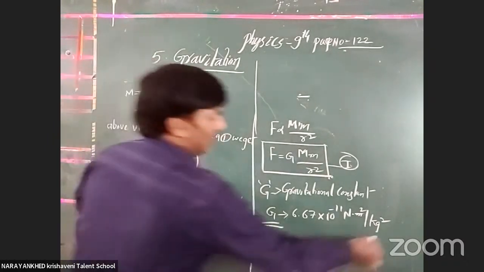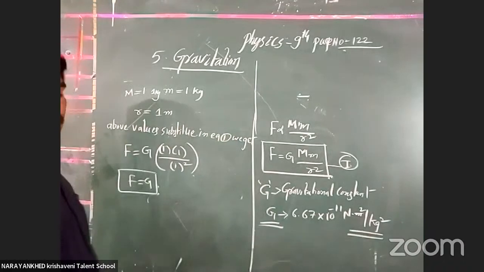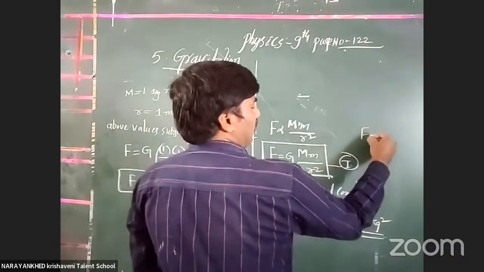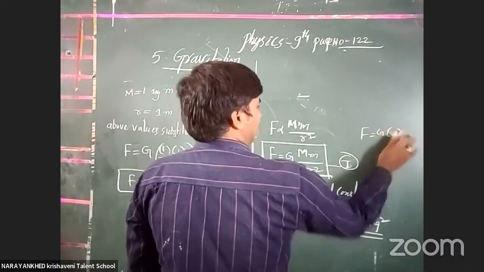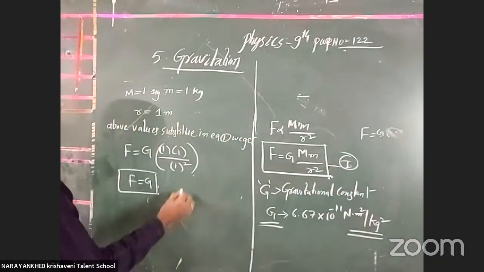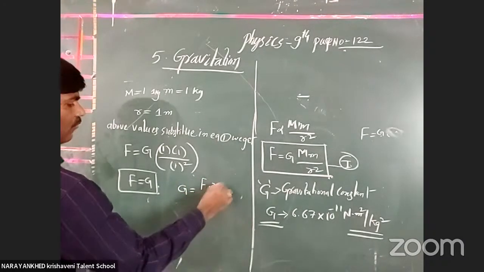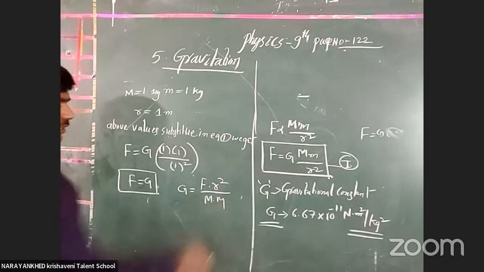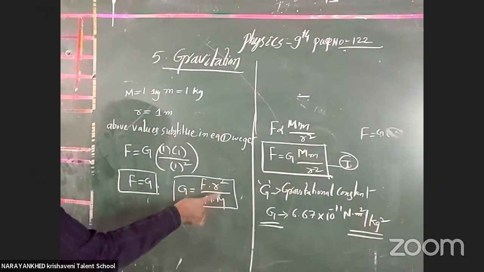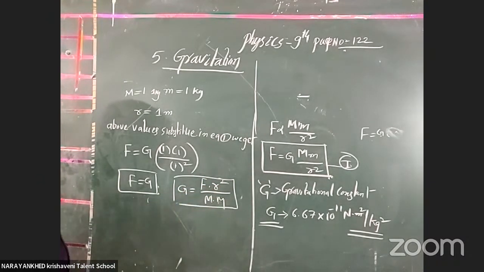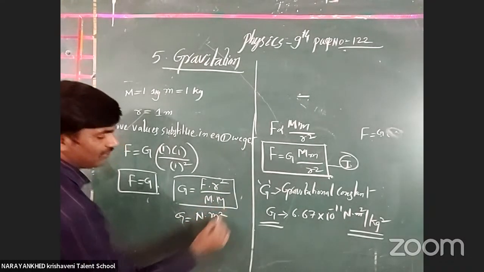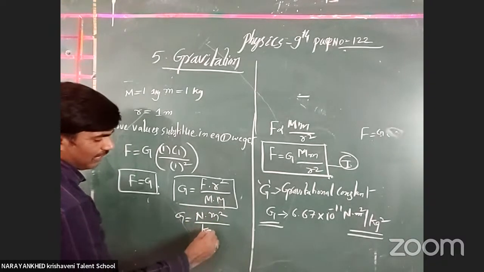How do we get the units? F is equal to G into m into m by R square, so G is equal to F into R square by M into M. Now the units become Newton, as R is distance, meter square, by kg into kg.